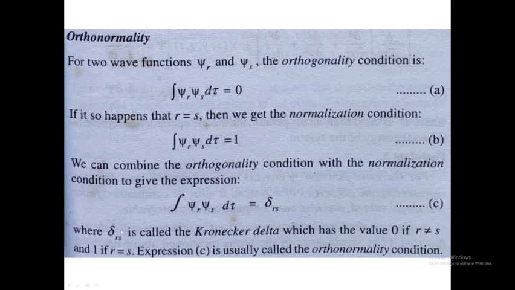This delta rs is called the Kronecker delta, which has the value 0 if r is not equal to s, and if r equal to s, then it is equal to 1. So orthonormality and orthogonality can both be defined from this equation, integral psi r psi s d tau equal to delta rs, where r equal to s gives the orthonormal condition, and if r not equal to s, we get the orthogonality condition. Okay, I am stopping here.